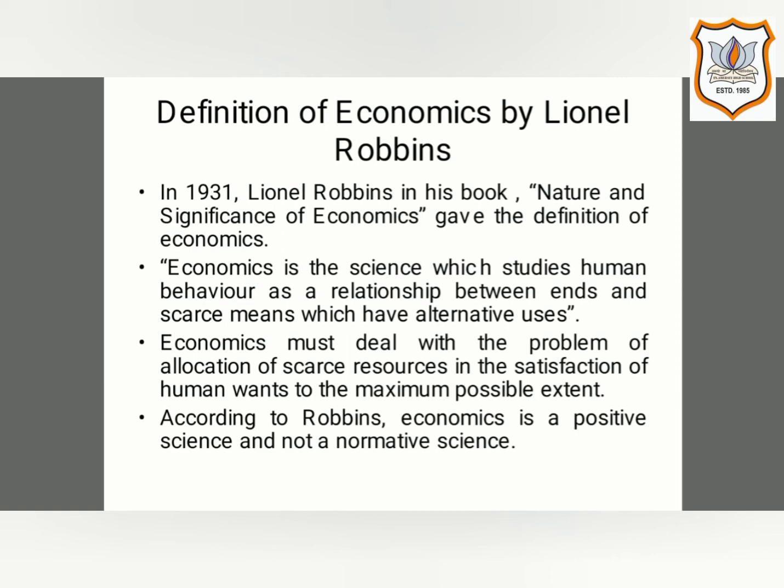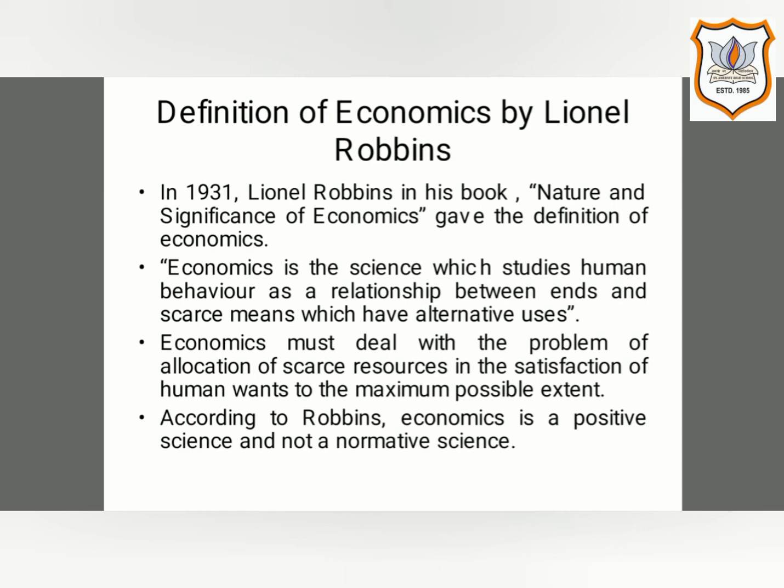It states that economics must deal with the problem of allocation of scarce resources in the satisfaction of human wants to the maximum possible extent. So Robbins says that economics actually deals with a problem. Now what is the problem?